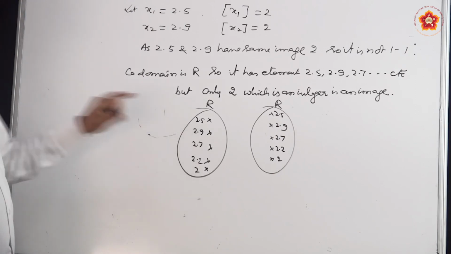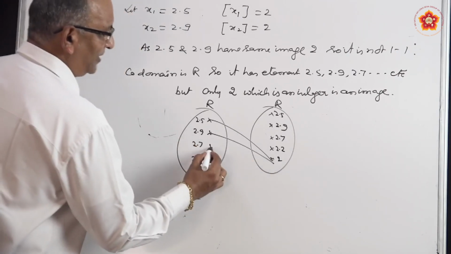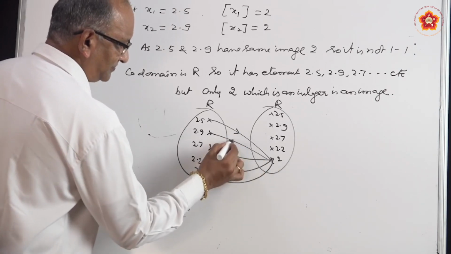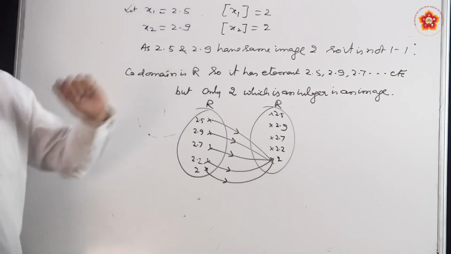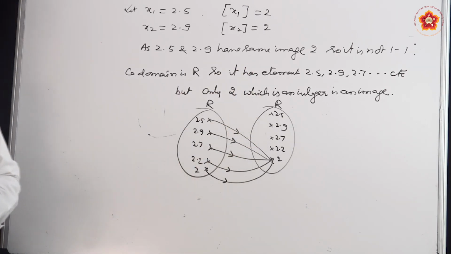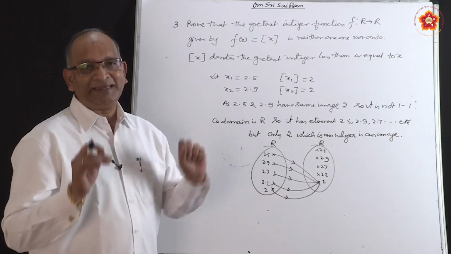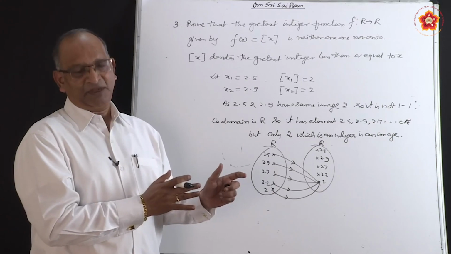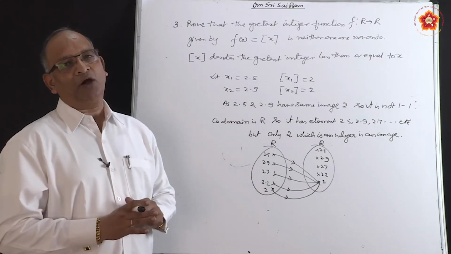So, the greatest integer value of 2.5 is 2. 2.9 is also 2. 2.7 is also 2. 2.2 also 2. 2 also has got this. Look at the diagram. Only 2 is the image, whereas all the other elements are not images of any elements. Means what? The range consists of only integers, and integers are subsets of real numbers. Means in other terms, the range is a subset of codomain, so it is into function, not onto function.